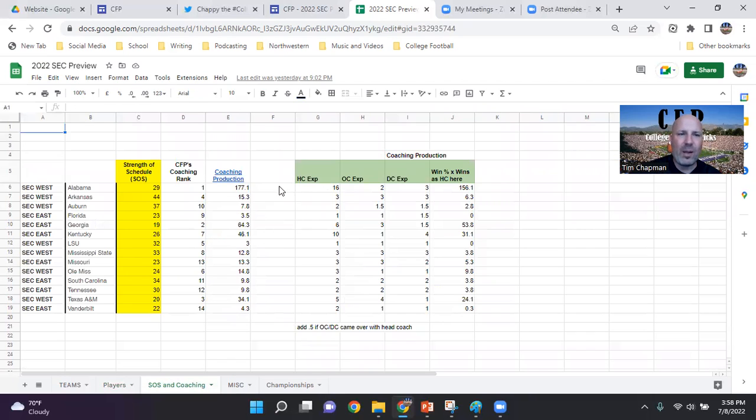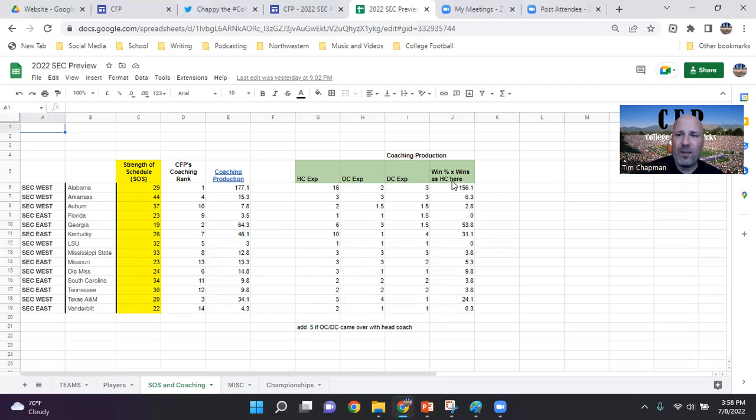Some strength of schedule and coaching production. So I show you how many years of experience the head coach has, the offensive coordinator, the defensive coordinator. And then what I did is I took the wins that the head coach has here at this program, the winning percentage they have, multiply that by how many total wins they have. And that's where I come up with this number to give us a ranking for, or a somewhat subjective and objective ranking of the coaching. And this is kind of what their coaching production is. It's a conglomeration of years of experience, but also their winning percentage.